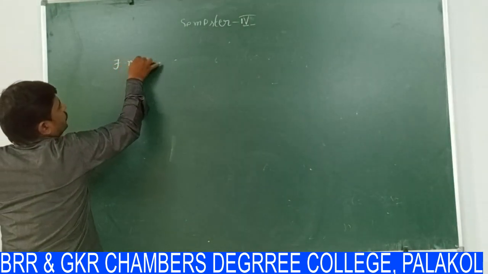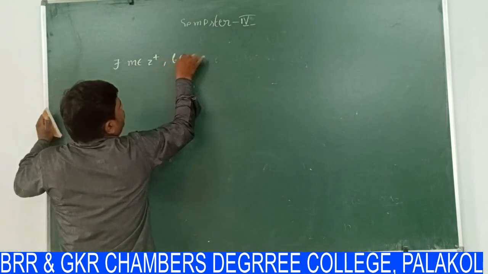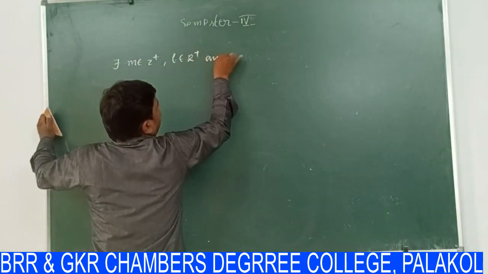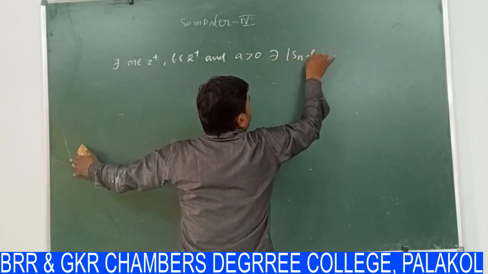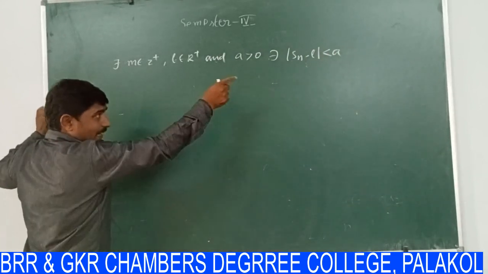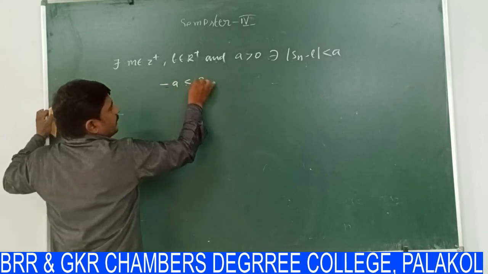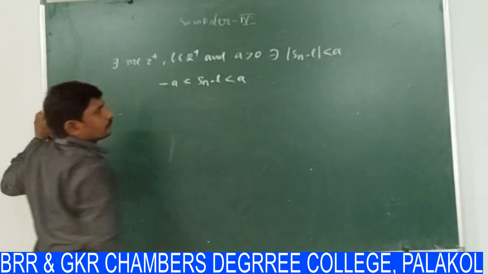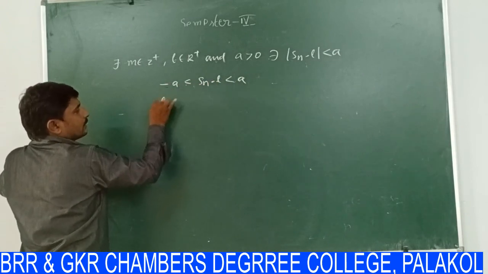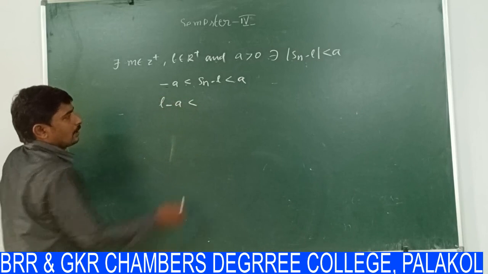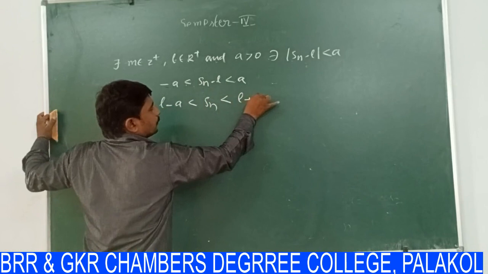There exists M belongs to Z plus and L belongs to R plus and A is greater than 0 such that modulus of Sn minus L is less than A. That above relation can be written as minus A less than Sn minus L is less than plus A. By adding L on both sides, that is L minus A less than Sn, because adding L, both will be cancelled, less than L plus A.